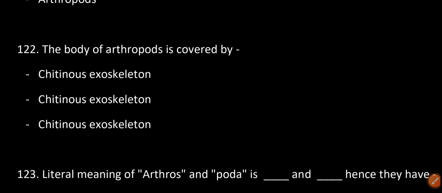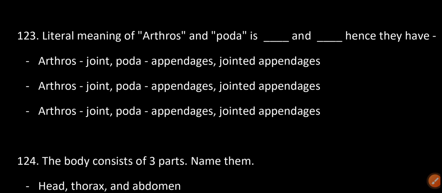The literal meaning of arthros and poda is dash and dash: arthros, joint, and poda, appendages. Hence they have jointed appendages.